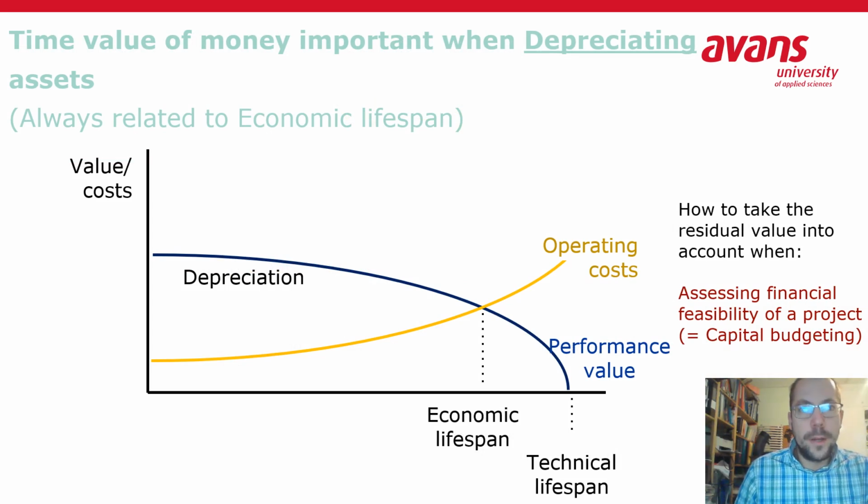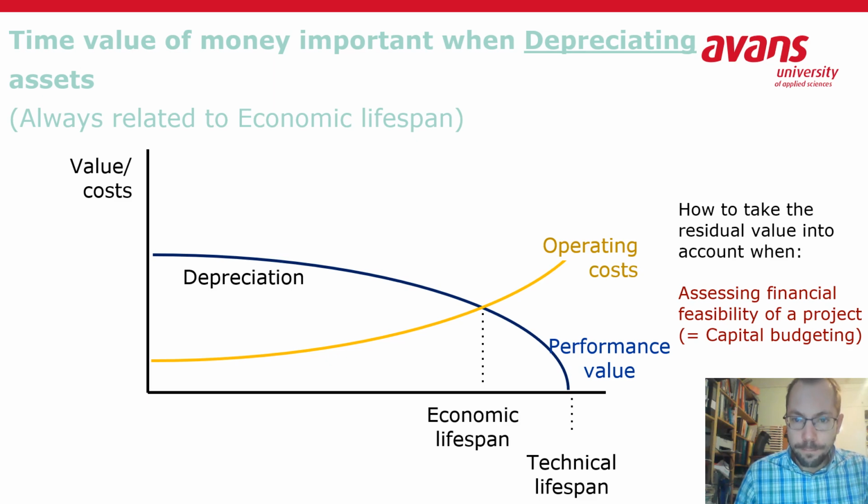So the time value of money is also important when you're depreciating your assets, like we discussed in the previous lecture. A certain asset loses value over time, and that has nothing to do with the discount rate, but that's simply a matter of fact because it wears off and the market continues producing new products.